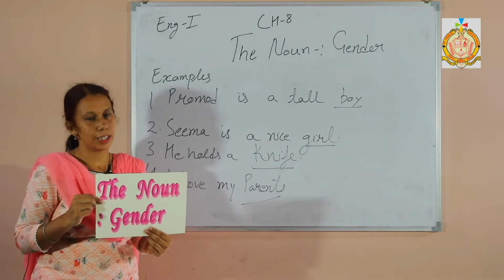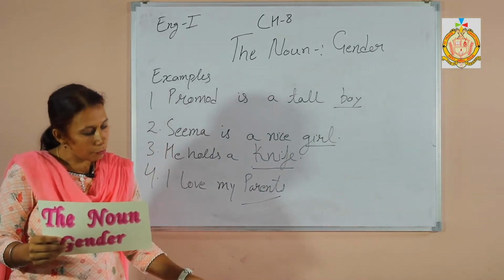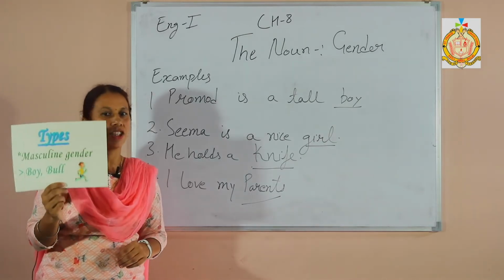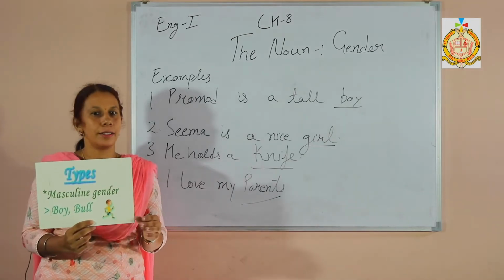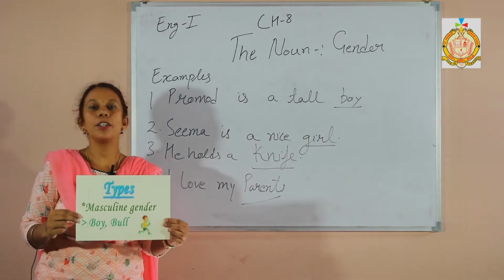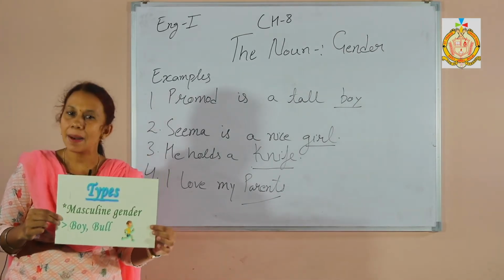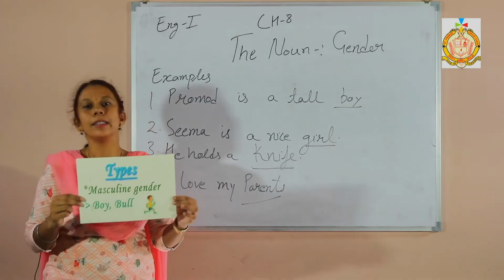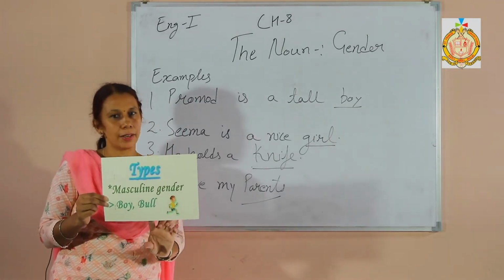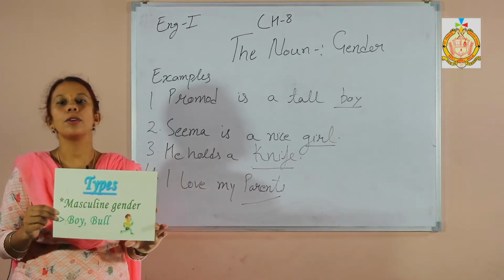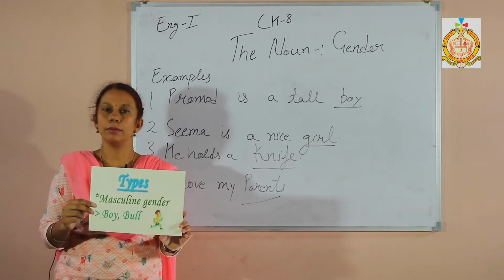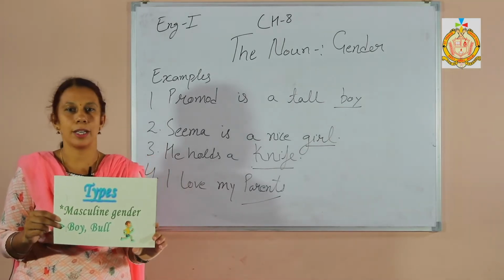Chapter name: Noun Gender. Genders are of 4 types. The first one is masculine gender. What is the meaning of masculine gender? Masculine gender means when we talk about a male person or a male animal, then it comes under the category of masculine gender. Examples are written here for you on the flashcard and also in your book. For example, boy, man, dog. These are examples of masculine gender.